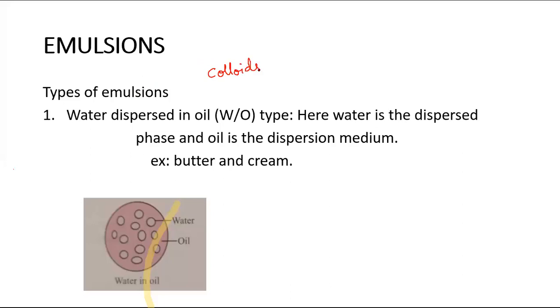But the condition is, in colloids you know that two phases will be there, the dispersed phase and the dispersion medium, just like solute and solvent. So the dispersed phase should be a liquid, as well as the dispersion medium should be in the liquid state. If in a colloid both the dispersed phase and the dispersion medium are present in a liquid state, then this mixture is called an emulsion.